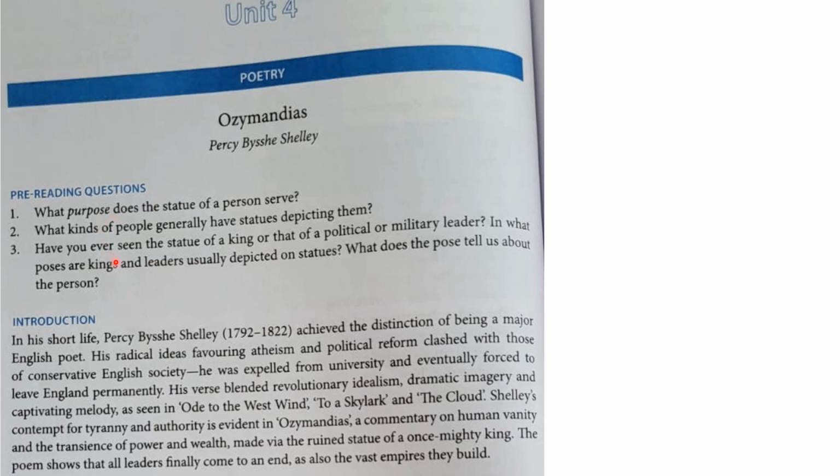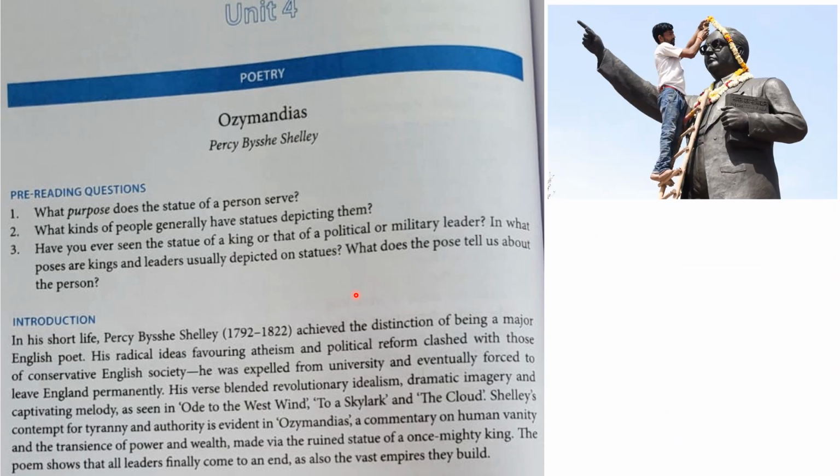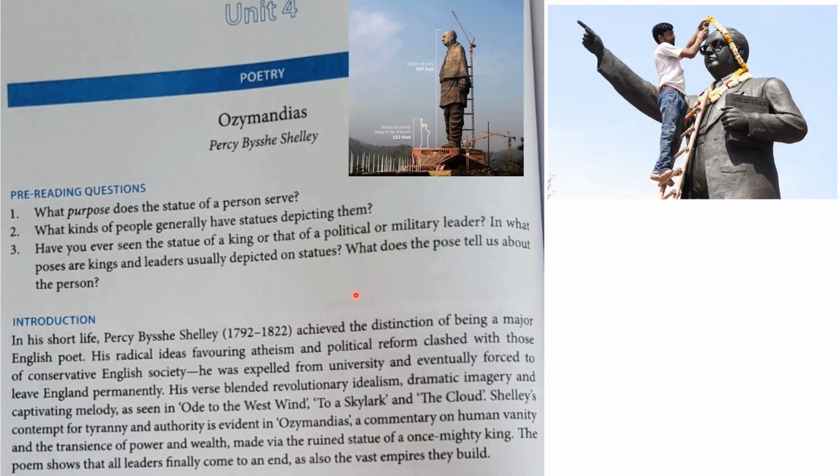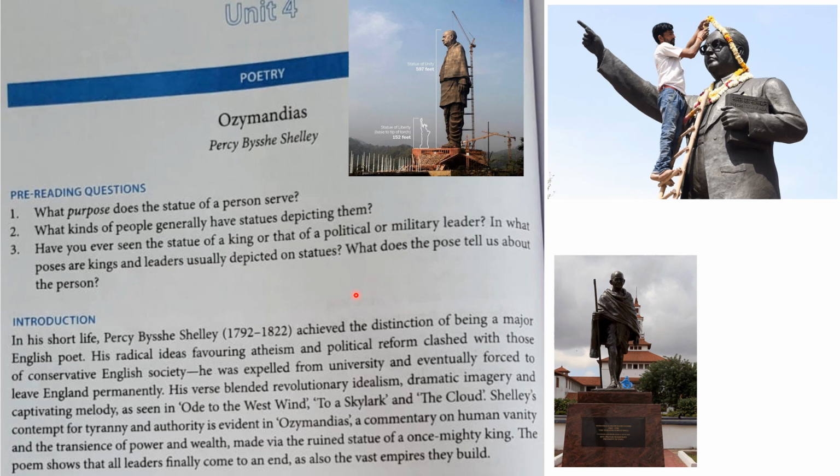So there are some pre-reading questions and I always advise the students to go through the pre-reading questions so that you'll understand the main theme of the lesson or the poem. First one, what purpose does the statue of a person serve? Why do you think statues are erected, students? So that we remember the persons always. What kinds of people generally have statues depicting them? So they are the great rulers and the popular rulers. They have the statues actually.